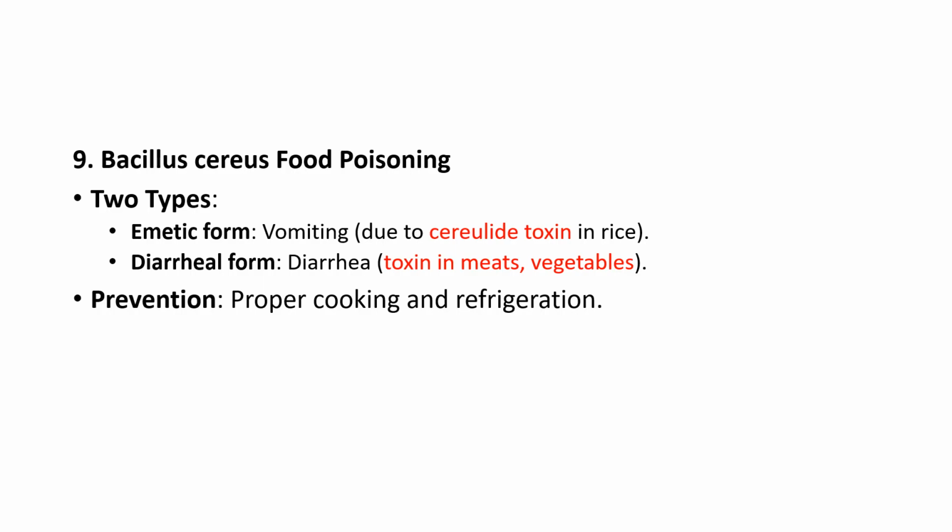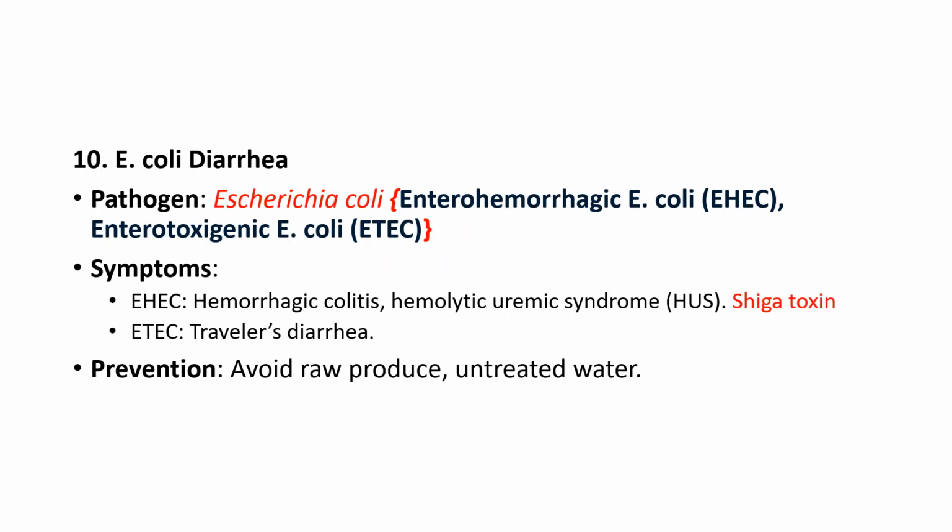Ninth one is Bacillus cereus food poisoning. Two types are there, emetic form and diarrheal form. Emetic form includes vomiting due to cereulide toxin in rice. And diarrheal form includes the toxin in meats and vegetables. Prevention is proper cooking and refrigeration of the food.